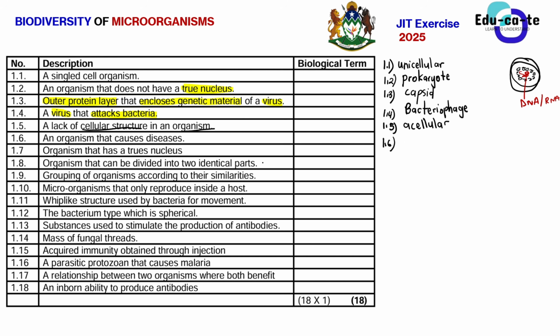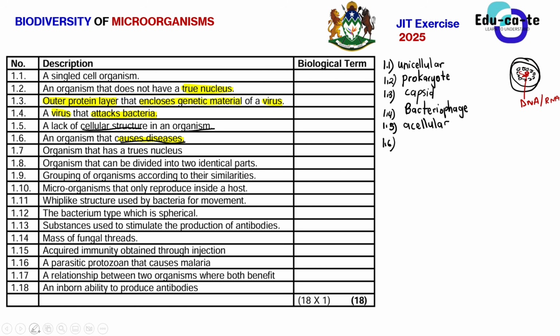Then we go to 1.6. It says an organism that causes diseases. Remember that when we talked about microorganisms, we said some of them are able to cause diseases. For example, the coronavirus causes COVID-19. For example, the HIV virus causes AIDS. For example, Vibrio cholerae causes cholera. For example, Plasmodium vivax causes malaria. So those microorganisms are able to cause diseases. But in general, we all refer to them as pathogens.